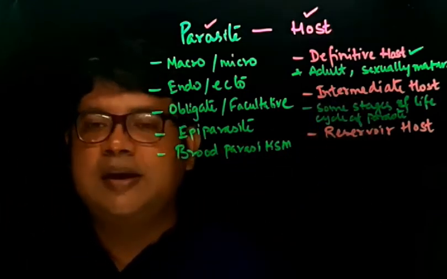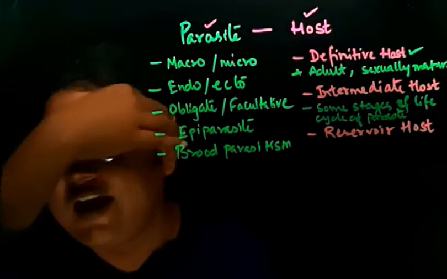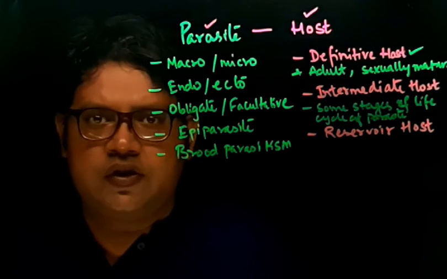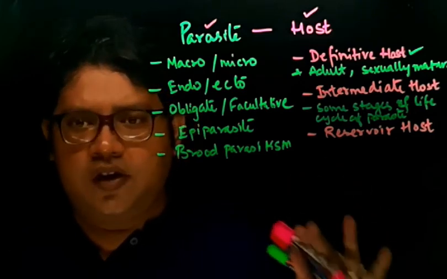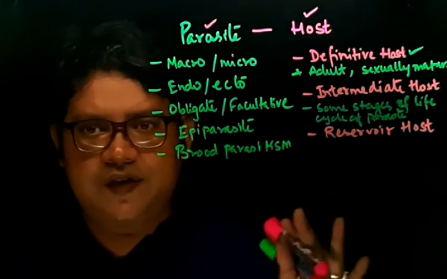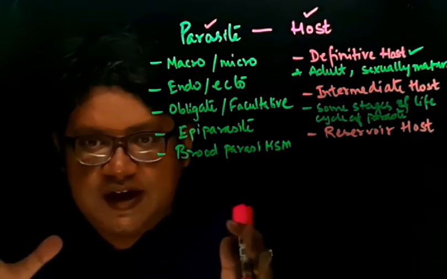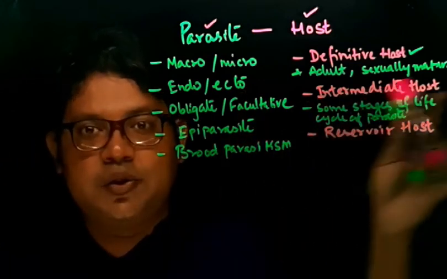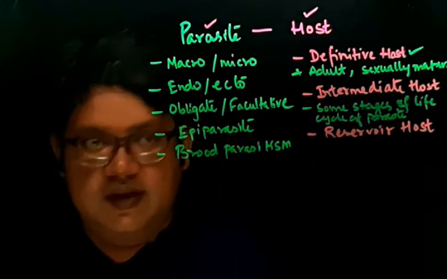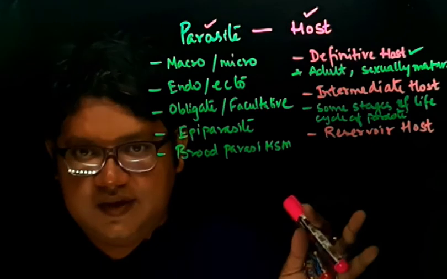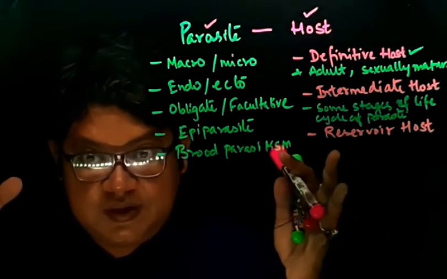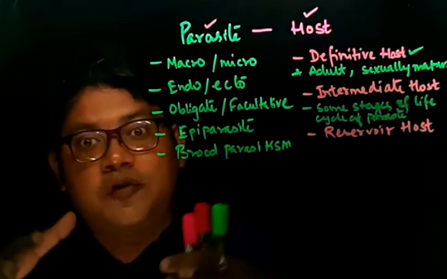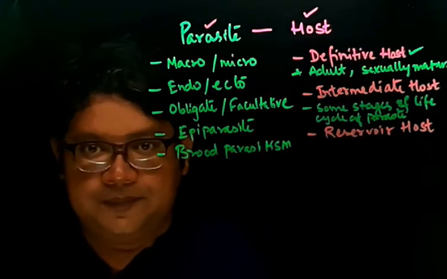Now there is also another type of host. The host can also be classified as reservoir host. Reservoir hosts are infected organisms which now become a source of infection to other organisms.